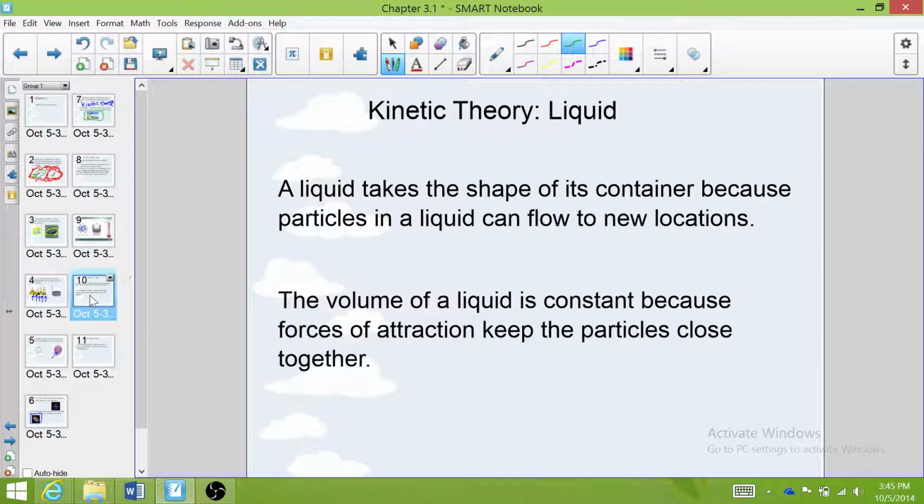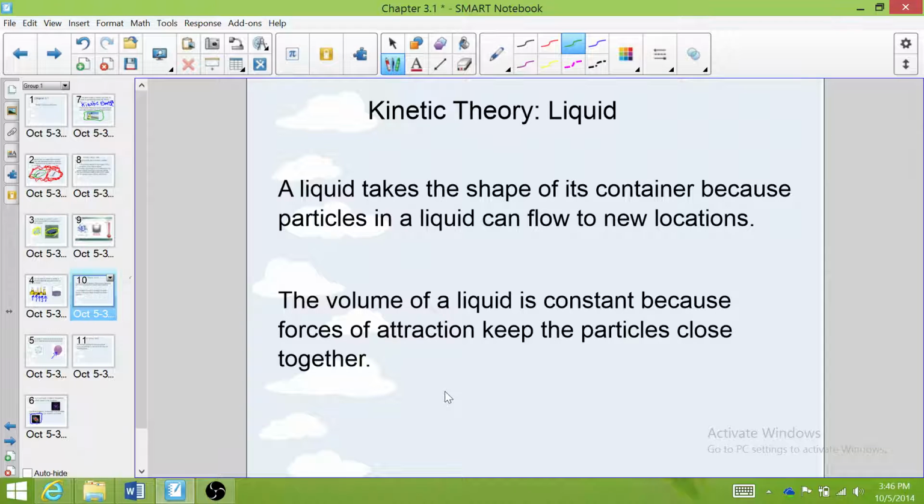Now let's talk about liquids. A liquid takes the shape of its container because the particles in a liquid can flow to new locations. So that means the particles in a liquid are always moving, and they're always moving fairly quickly, and they can always move from one place to another. But the volume of a liquid is kept constant because the forces of attraction keep the particles close together.